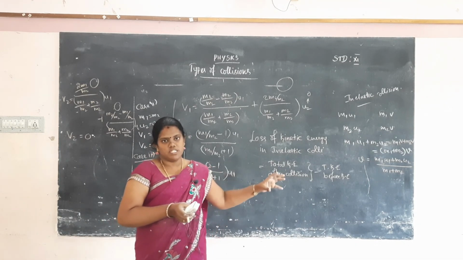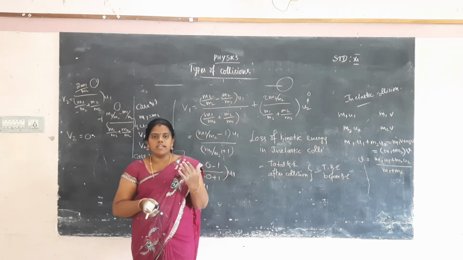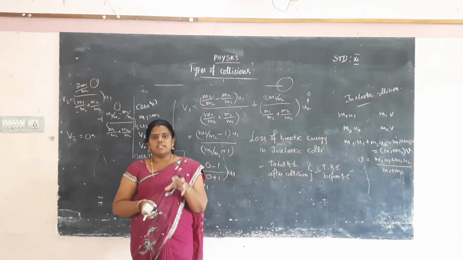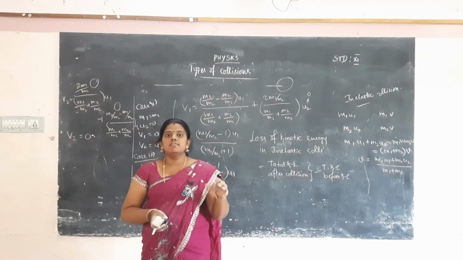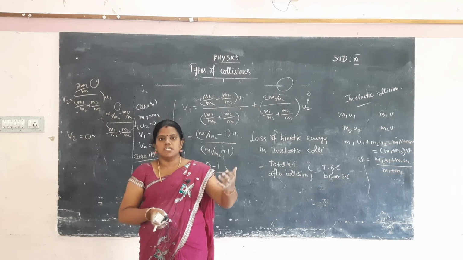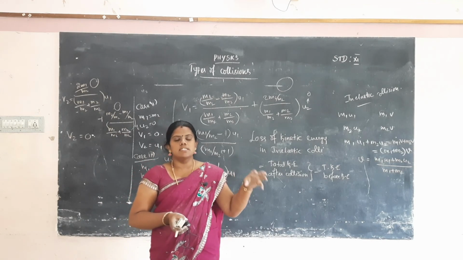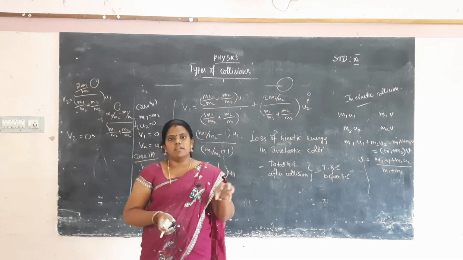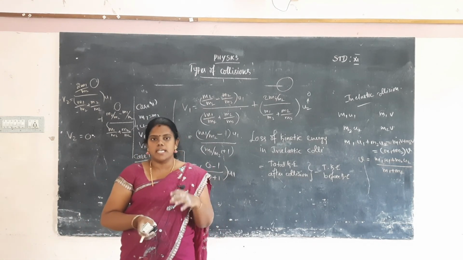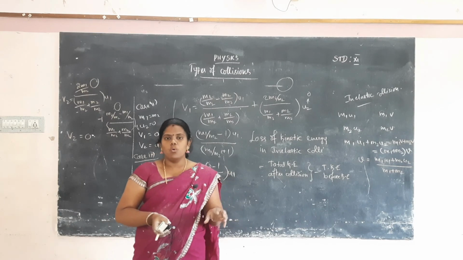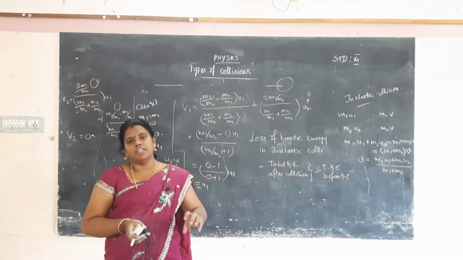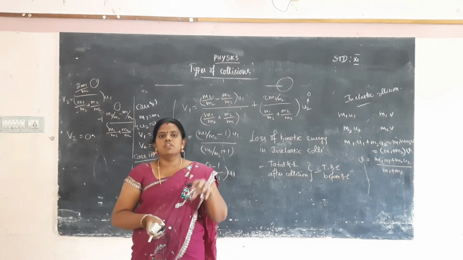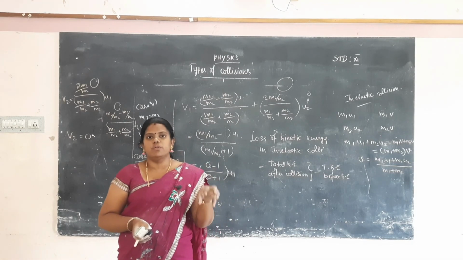This is taken as the first equation. Then we calculate the kinetic energy before the collision and the kinetic energy after the collision. That is the second equation, and then the second equation is divided by the first equation. So we consider v1 and v2 in this part, which are the velocities of the first and second particle after the collision. Now we substitute the v2 value in equation 1 and easily find the v1 value, and substitute the v1 value in equation 1 to easily find the v2 value.